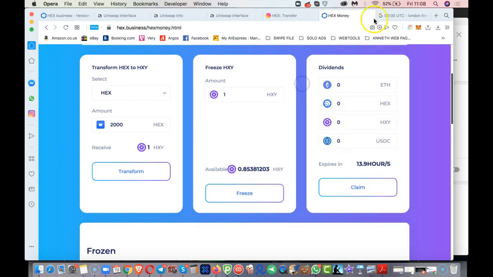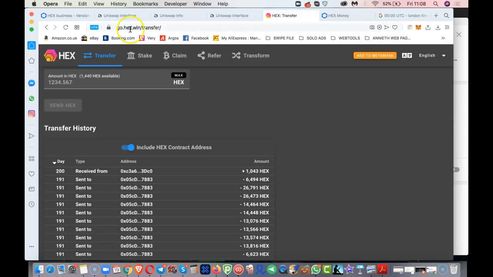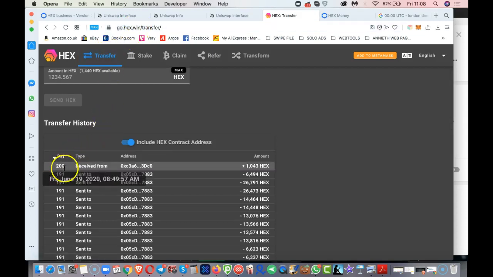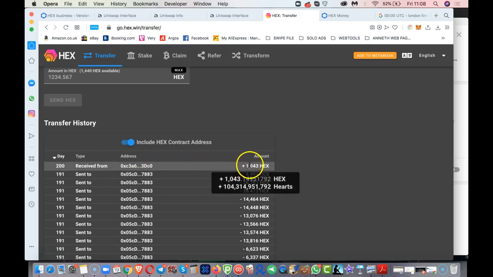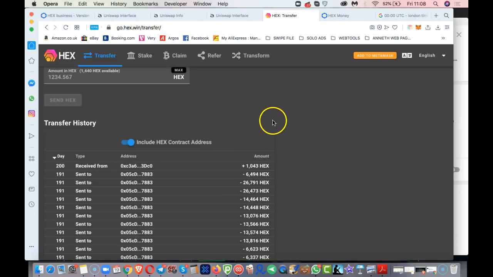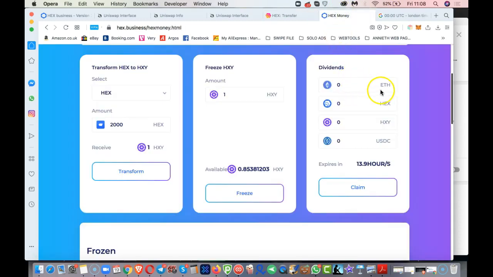To see the exact amount you have earned, you can go over to go.hex.win/transfer, or when you come to go.hex.win, you just click the transfer and you will see that after the claim, she received 1,043 Hex coins. So that is how you check to see how much your payout is. And you earn ETH, you earn Hex, and you earn USDC coins.